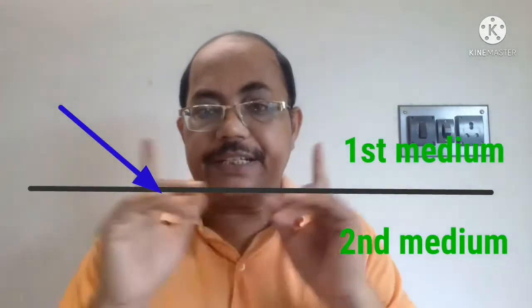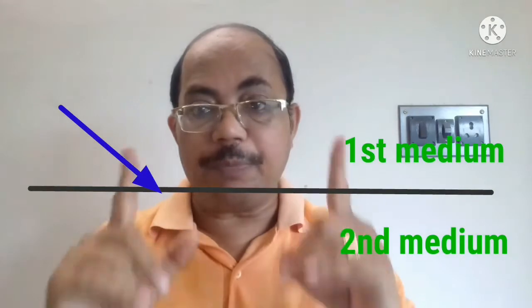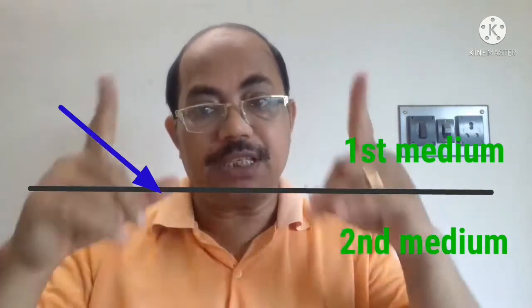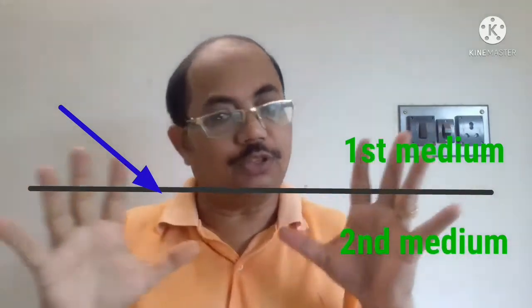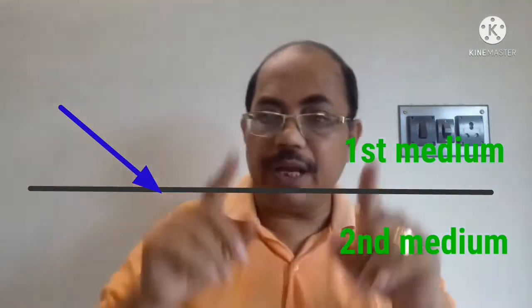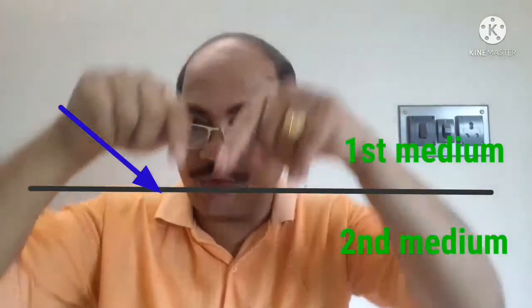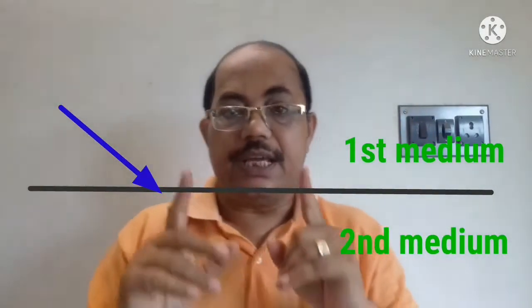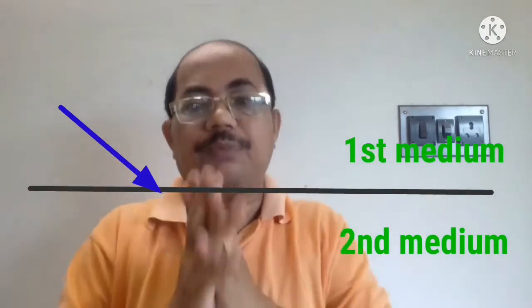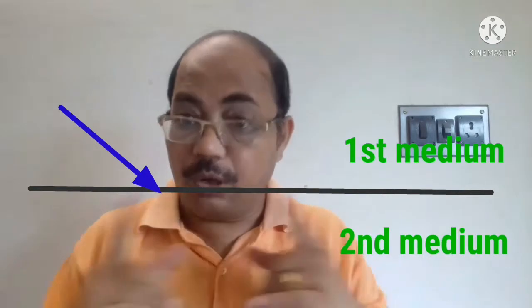Say light enters from one optical medium which is transparent to another optical medium which is also transparent. Now when light falls from one medium to another medium, what can happen? A part of light can be absorbed by the two media. This phenomenon is called absorption of light.